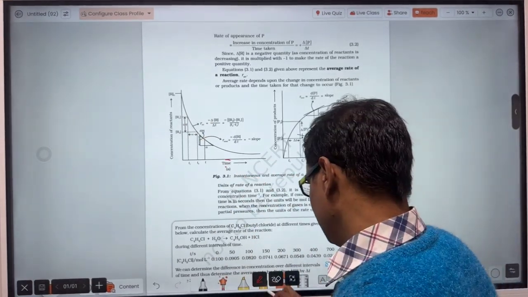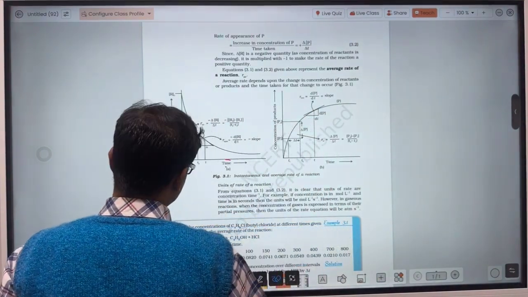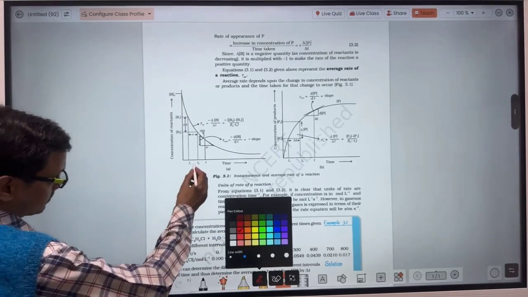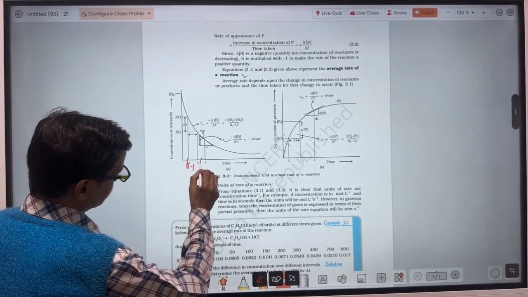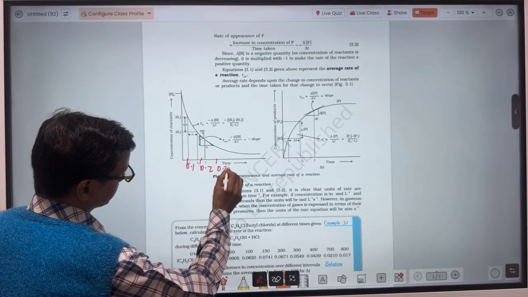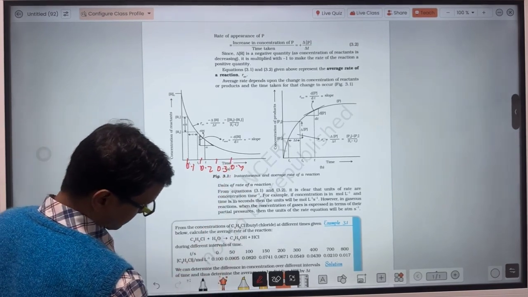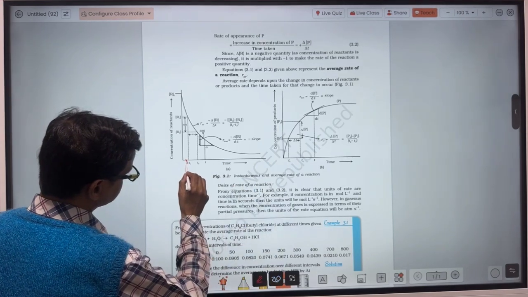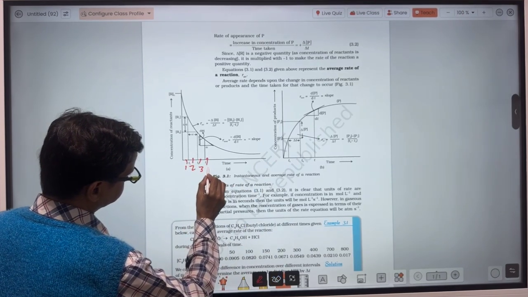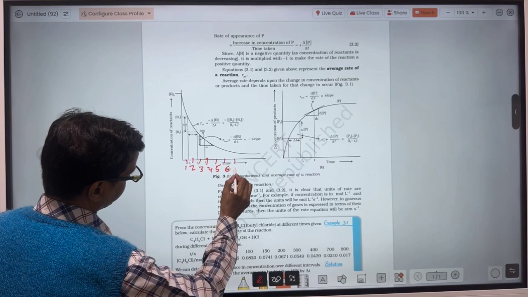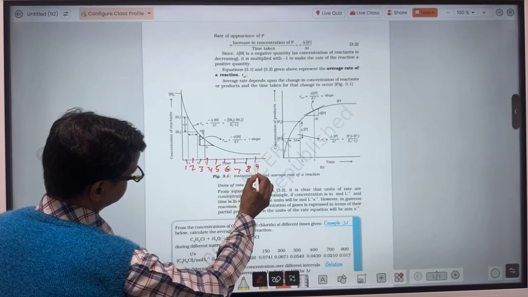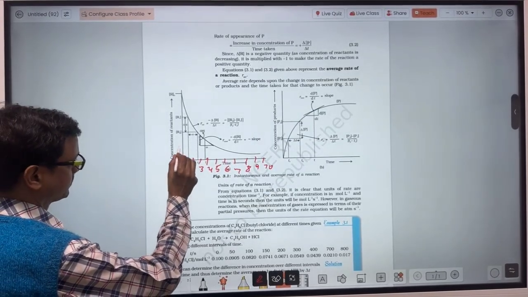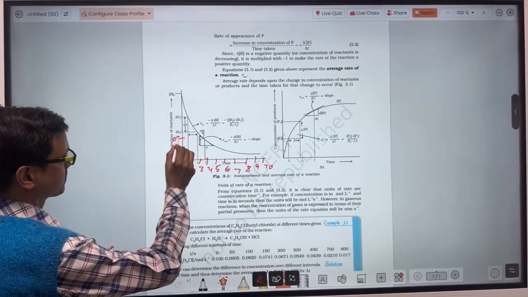Okay, so let's see here. Firstly, let's see how to calculate average rate of reaction. Suppose here it is given 0.1, 0.2, 0.3, 0.4. Oh, sorry, time is here. Suppose it is 1, 2, 3. This is time interval, and here is 0.1. There I have taken concentration of reactant.